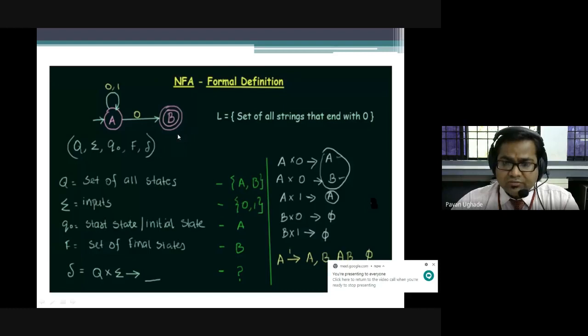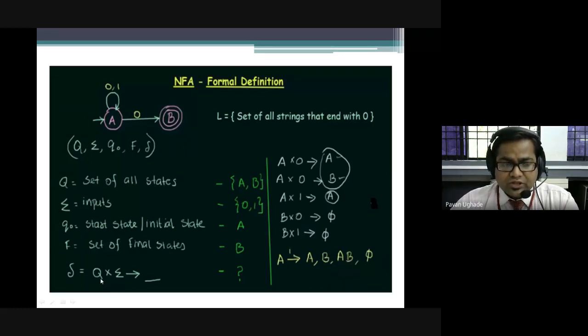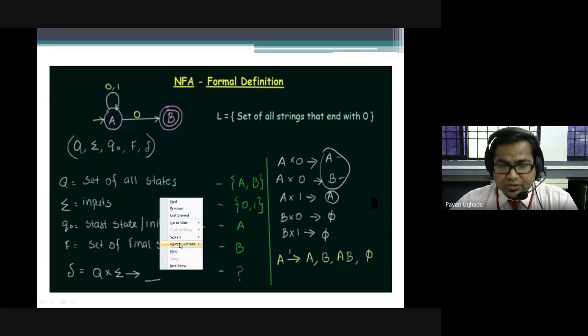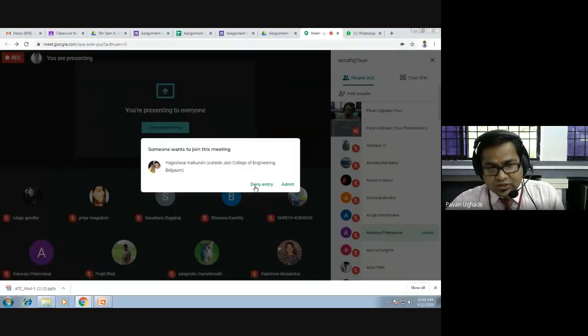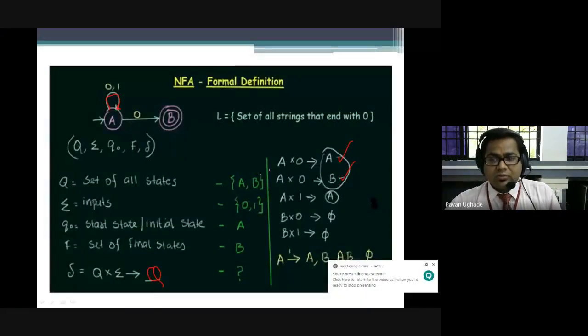Now, if you see the transition, please try to understand. In the DFA, Q over an alphabet gives rise to Q. But here, A over 0, where does it go? There are two possibilities: A over 0 goes either to A, or A over 0 goes to B. In DFA, this kind of thing is not at all possible.